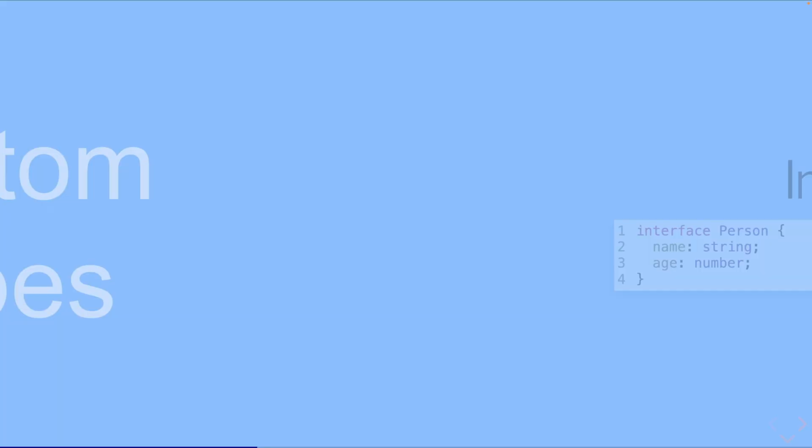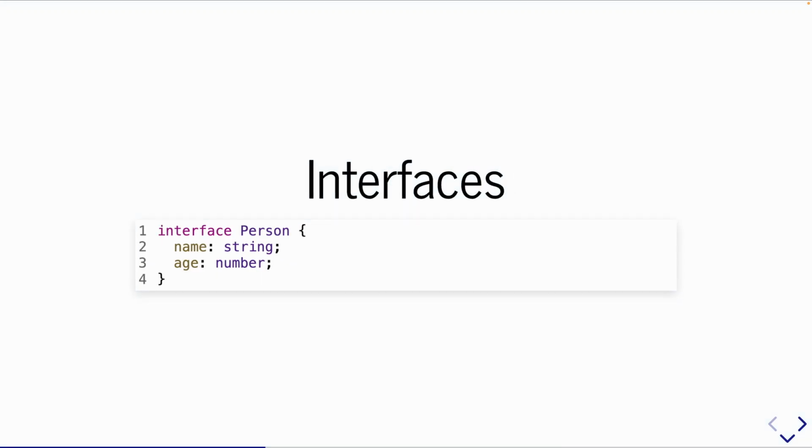So the real power of TypeScript is where you can define your own custom types, right? All of the out-of-the-box types, they're great and they're helpful and they get you so far, but the real value is defining your custom types. So the basic syntax for that, the basic building blocks of a custom type, is going to be an interface. So here I'm using this syntax to create an interface called person. That interface has two properties, one called name, that's a string type, one called age, that's a number.